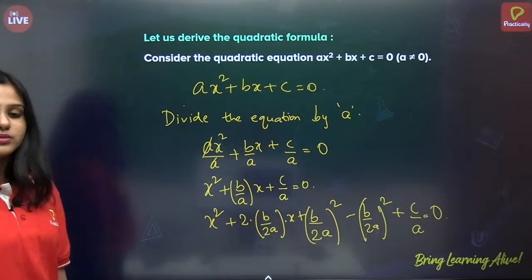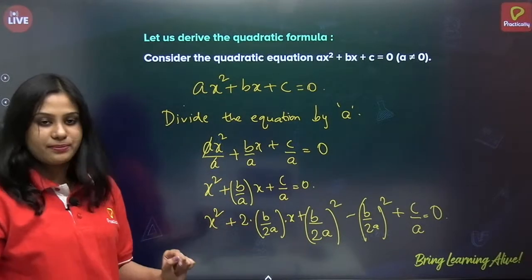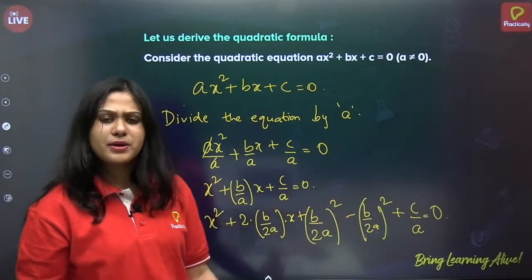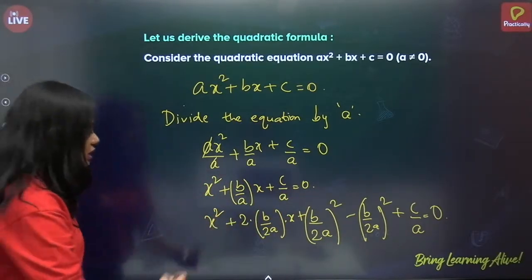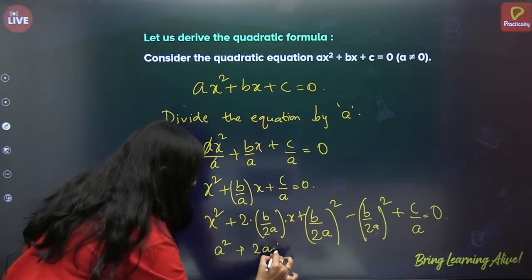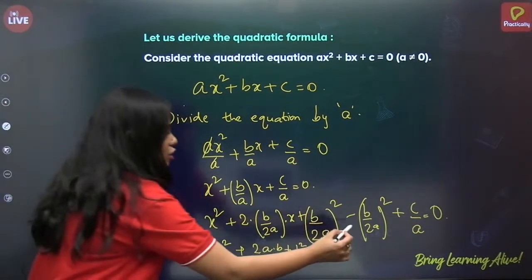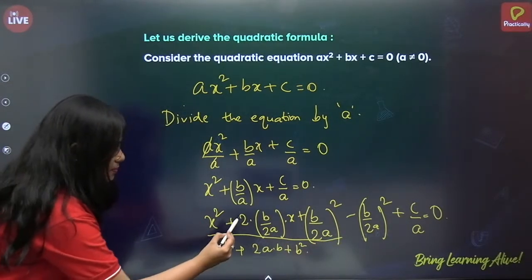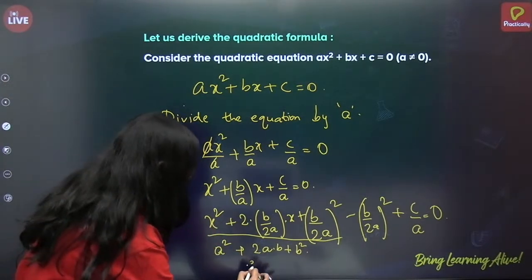Okay. Is it clear till here? I have done nothing. In b by a I have just multiplied 2 divided by 2, and I have added (b by 2a) whole square, subtracted (b by 2a) whole square. Correct? 0 only. So we'll be getting this equation only. Now, is this of the form a square plus 2ab plus b square? Of course it is, right? Only till this part. This is of the form a square plus 2ab plus b square. Correct? So I can write this as (a plus b) whole square.